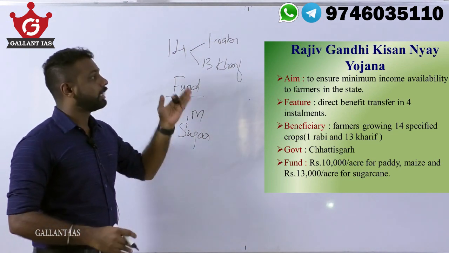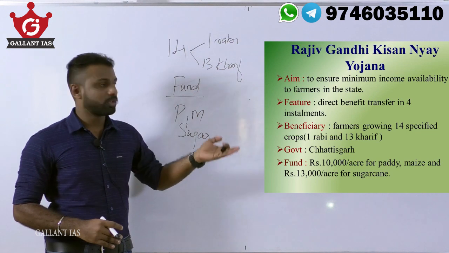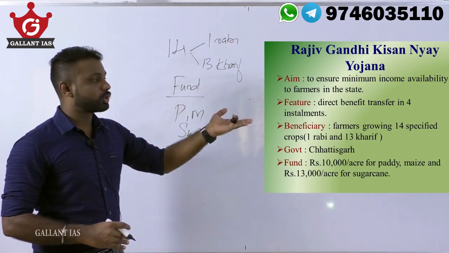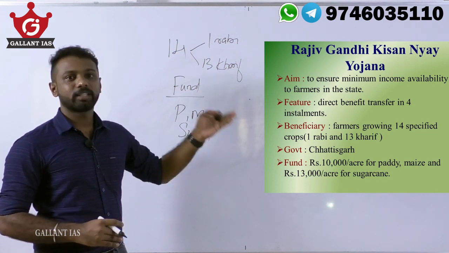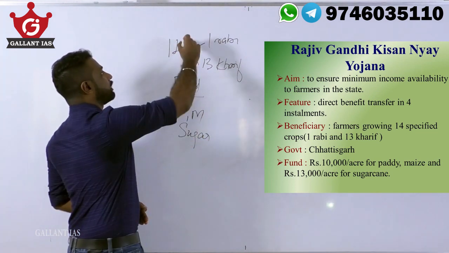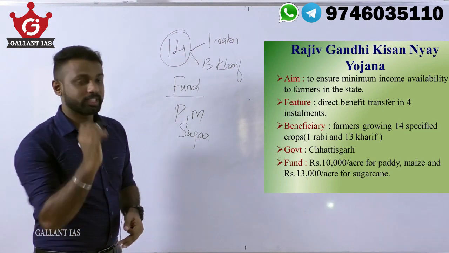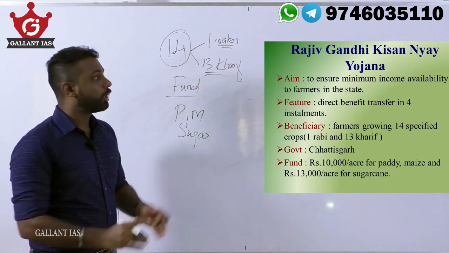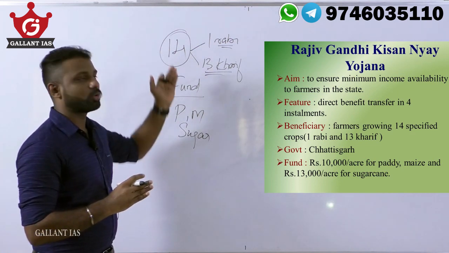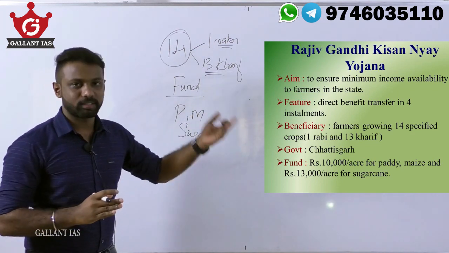I repeat, this scheme is launched by the state government of Chhattisgarh to ensure minimum income support to farmers in the state, right? And the beneficiaries are farmers who grow 14 specified crops, which includes one rabi crop and 13 kharif crops. Only the farmers who cultivate these 14 crops are eligible under the scheme.